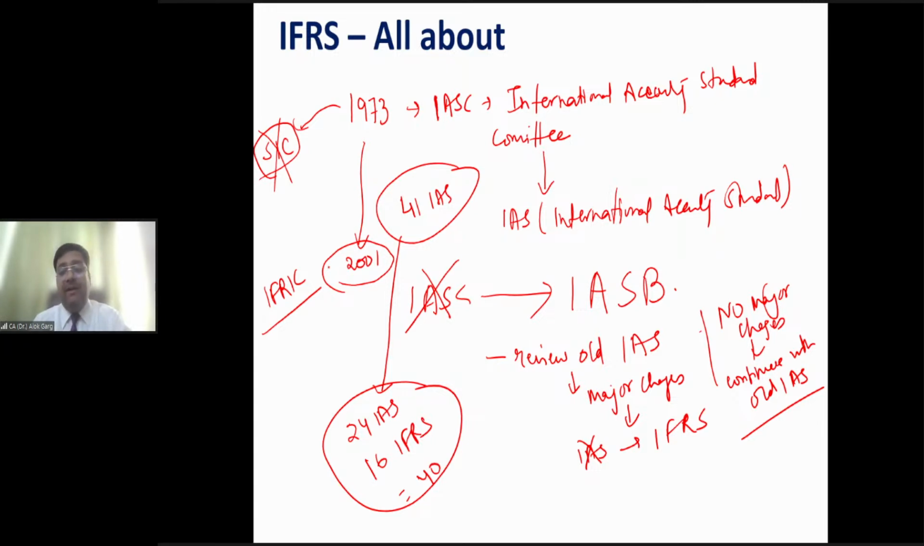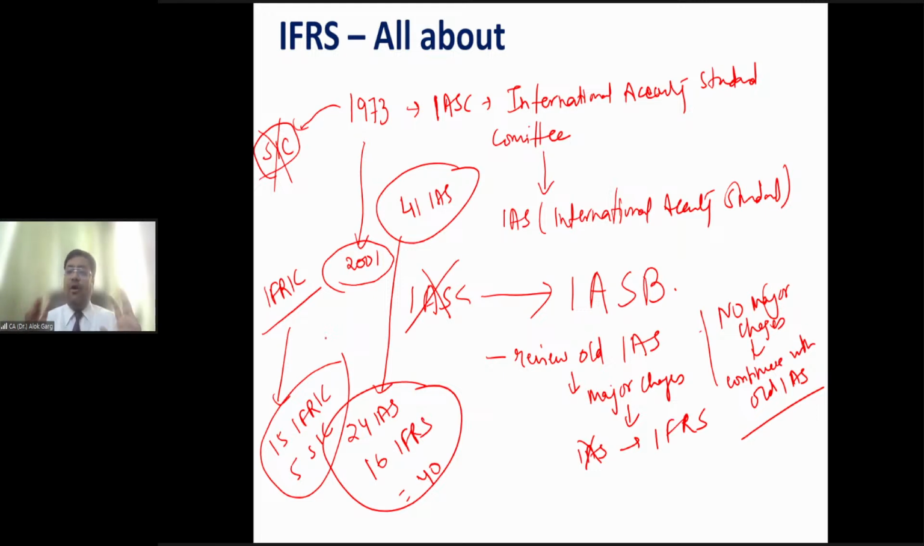So friends, this IFRIC committee reviewed all the interpretations issued by the SIC committee. Wherever they found that major amendments were needed, they deleted the SIC interpretation and issued a new interpretation in the name of IFRIC interpretation. As of now, there are 15 IFRIC interpretations and 5 SIC interpretations. So what is the total curriculum of IFRS? 24 IAS, 16 IFRS, 15 IFRIC interpretations and 5 SIC interpretations. So this total of 60 is the curriculum of IFRS, right?